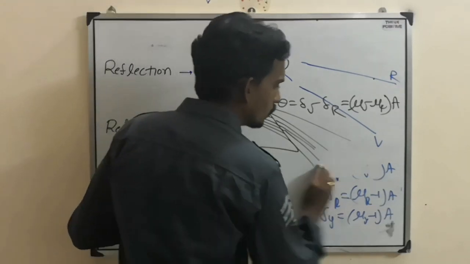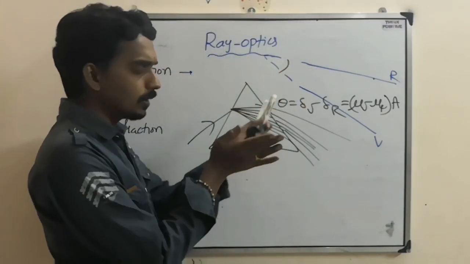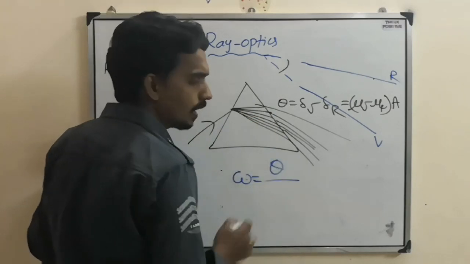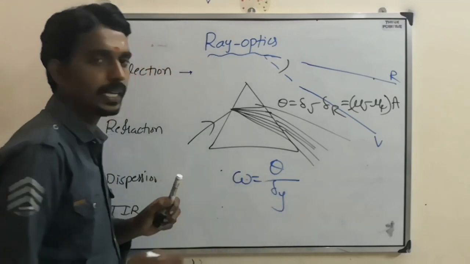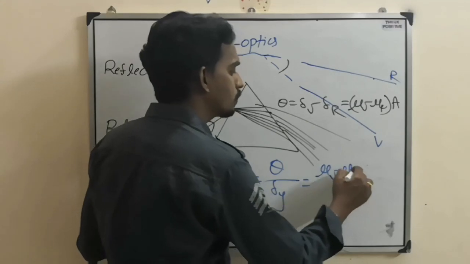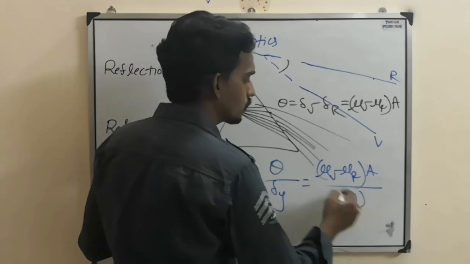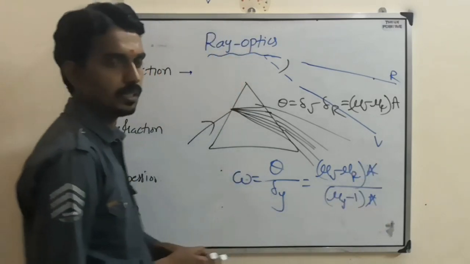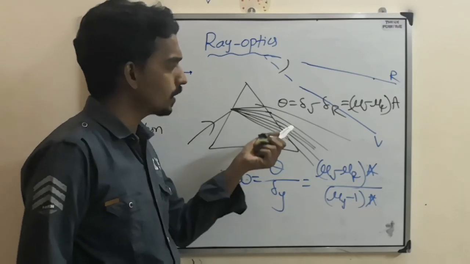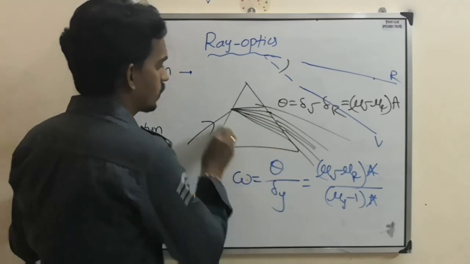Sometimes they will also ask one more thing, that is dispersive power. How effectively it can separate the colors is called dispersive power omega. It is the angle of dispersion divided by the mean deviation. Mean means the middle one, yellow. So theta is (mu V minus mu R) into A, divided by delta Y, which is (mu Y minus 1) into A. Both A's get cancelled, so this is the dispersive power. Based on angular dispersion and dispersive power we can get questions.